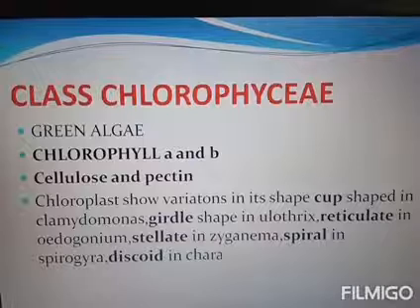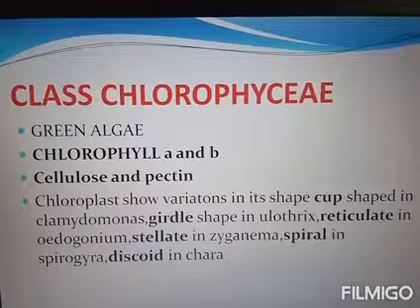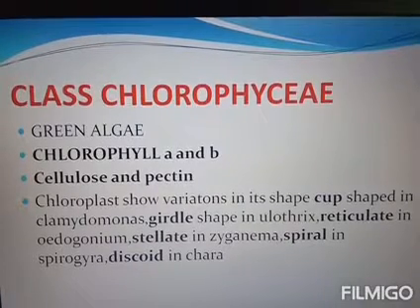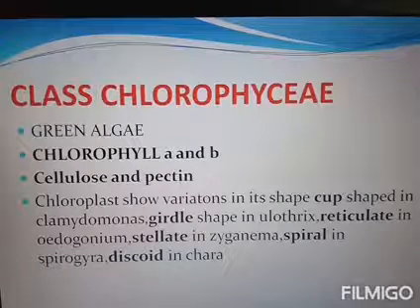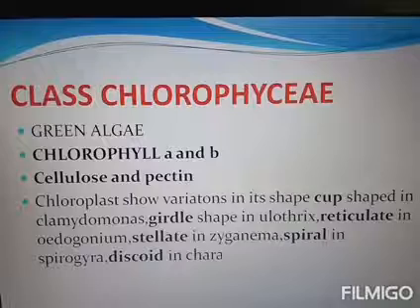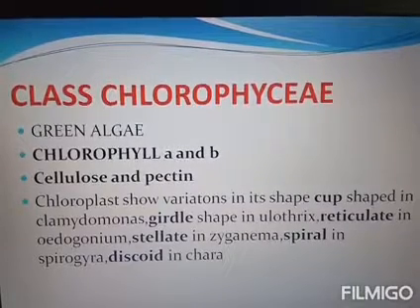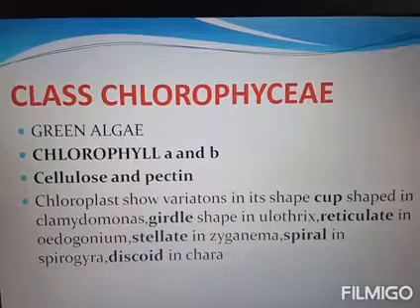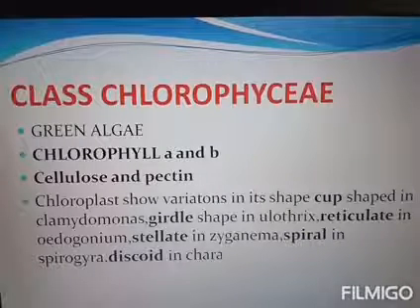Chlorophyceae, what is the color of this algae? Chlorophyll, so surely this algae is green. The next is Phaeophyceae, a brown algae. And Rhodophyceae, from Rhodo, is the red algae.